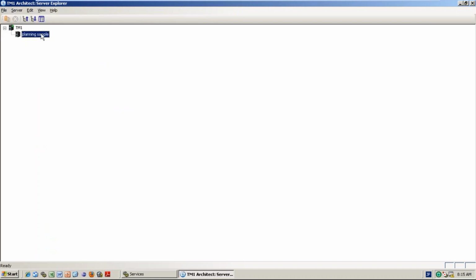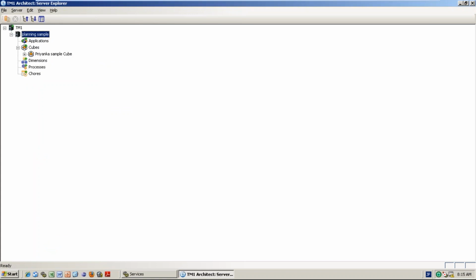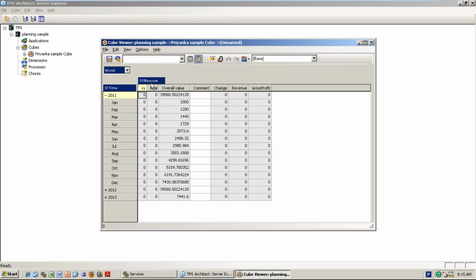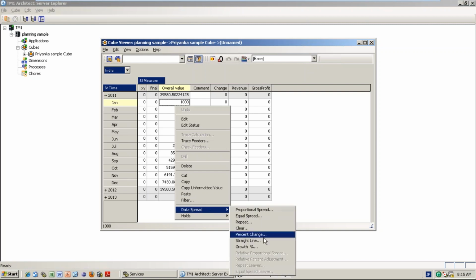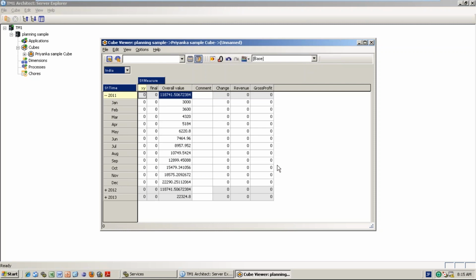Log in with Priyanka. See now for India, I am able to change. Are you getting my point? You can go ahead and see in the TM1 web also if you want. Same thing.